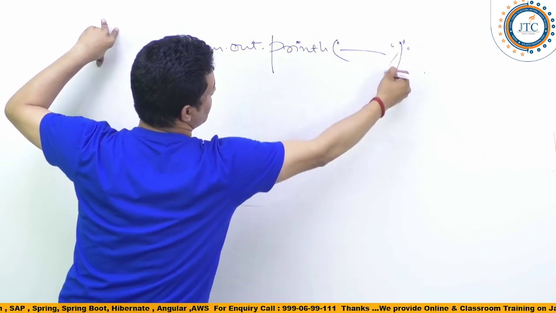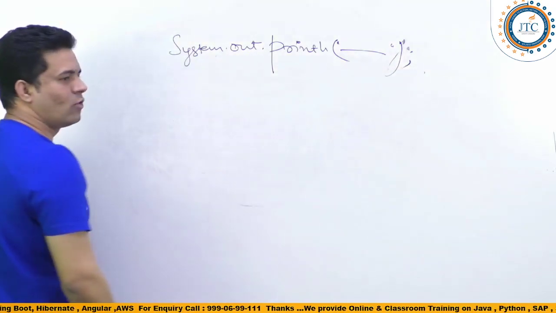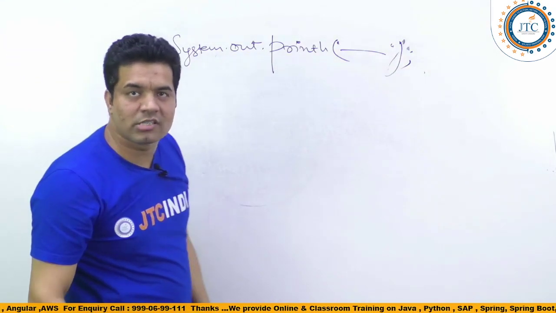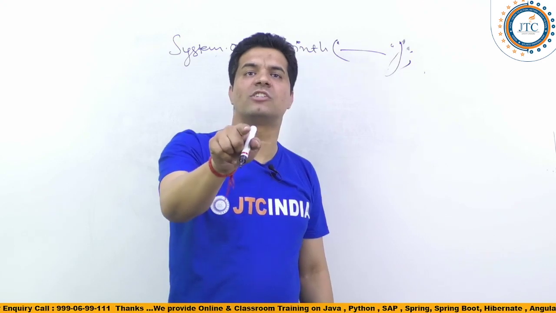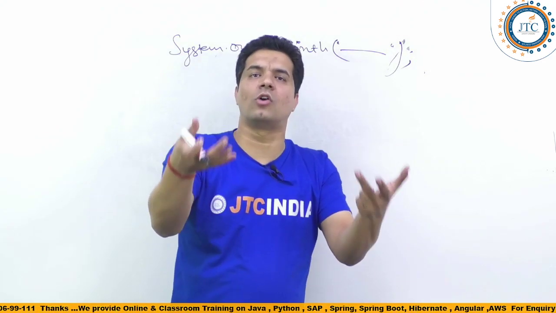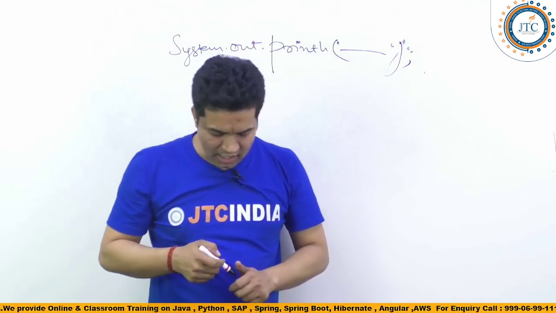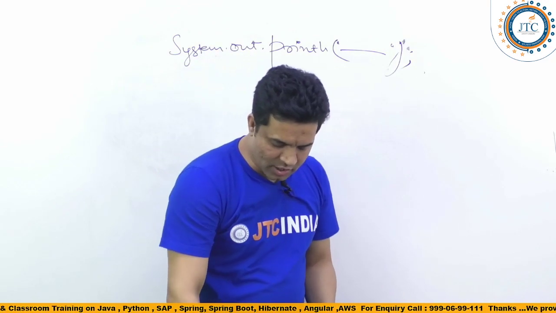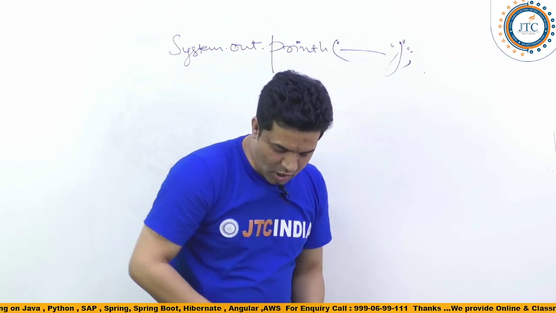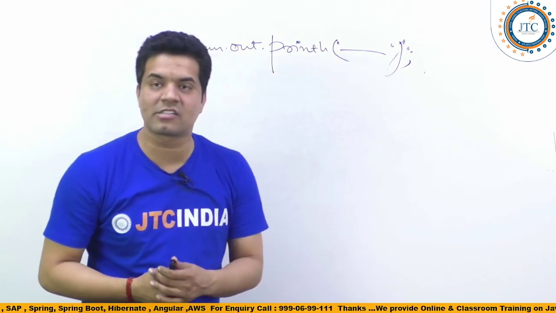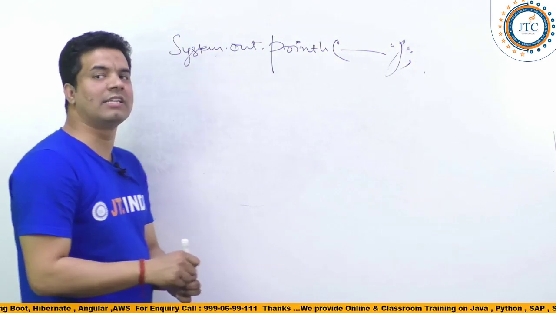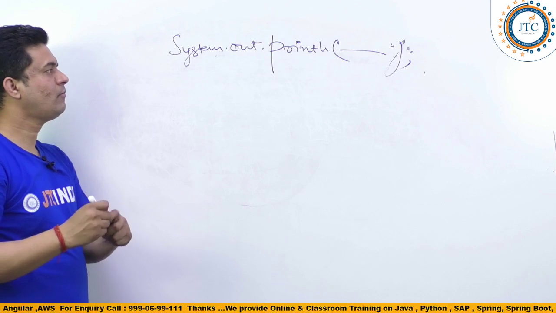Are you getting my point? System.out.println. Now this is the time to understand what is System, what is out, and what is println, and what exactly System.out.println is. So let's understand first.